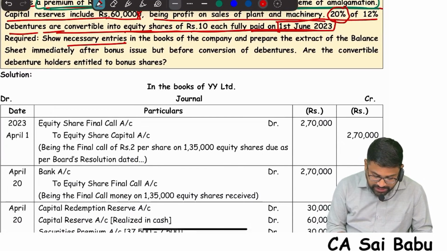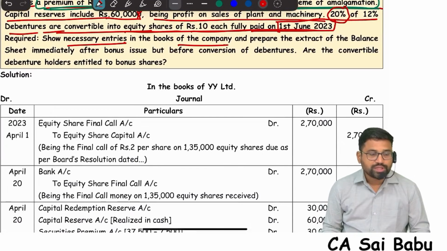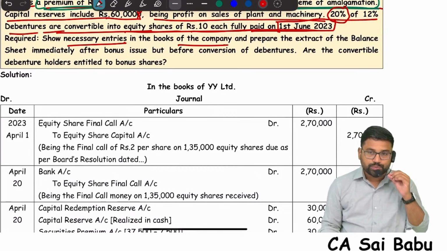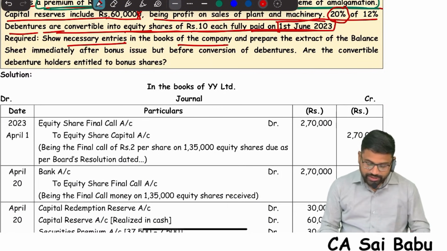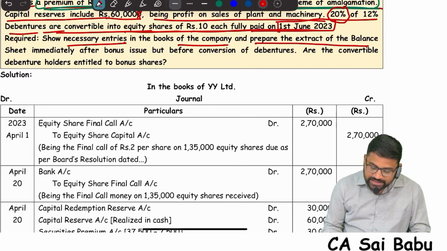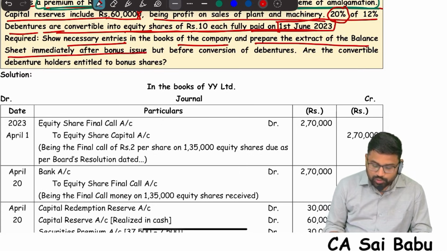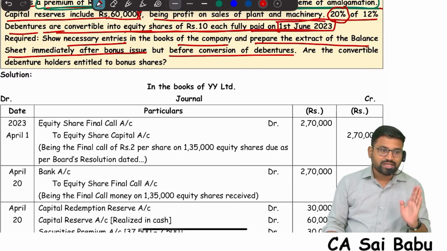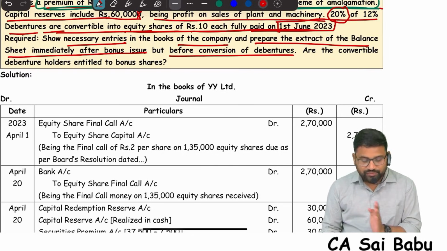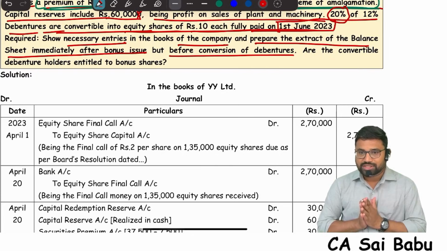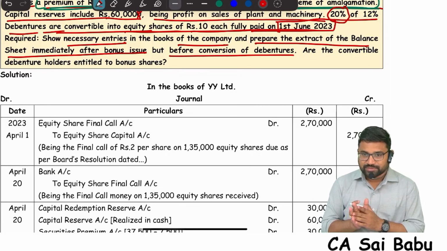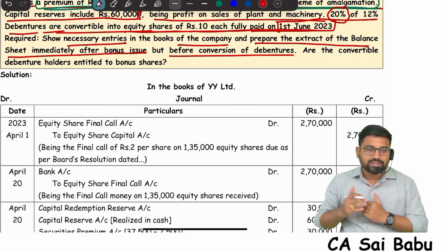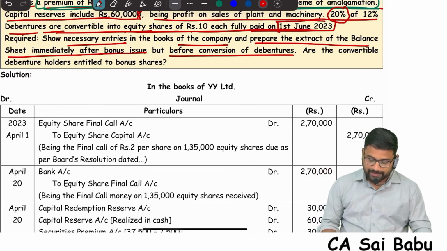Show necessary entries in the books of company. So in the books of company, they are asking us to show the necessary entries and prepare the extract of balance sheet immediately after bonus issue, but before conversion of debentures. Before converting debentures into shares, after bonus issue, you need to show the balance sheet extract. In the first chapter also we have prepared one extract, how in the balance sheet the share capital will be presented, like that.